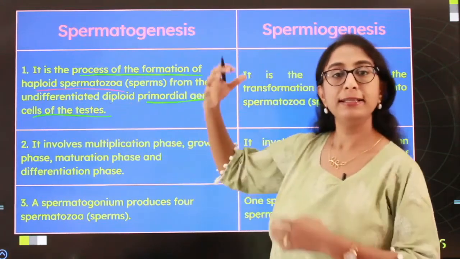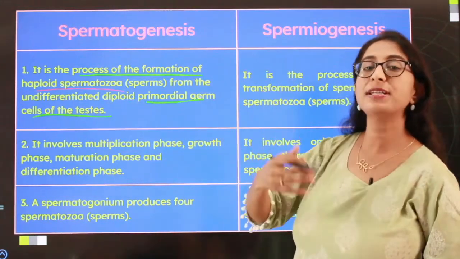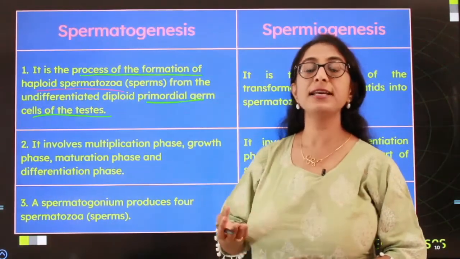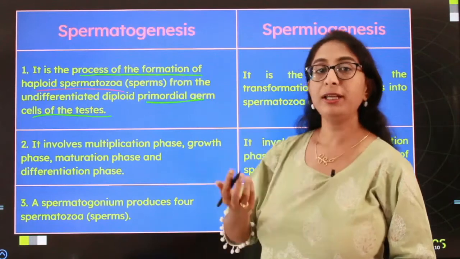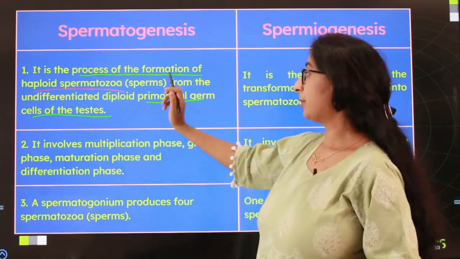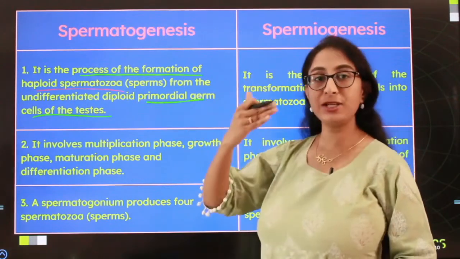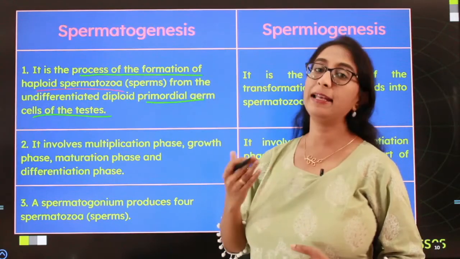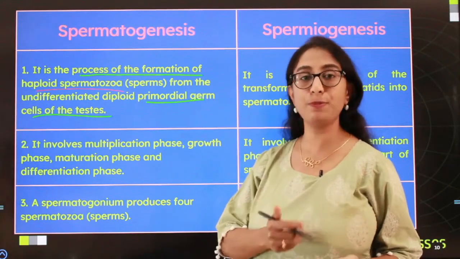So I told you this is where it begins. The primordial germ cell differentiates, it divides, it undergoes mitotic divisions, giving rise to the primary cell, and then the secondary one, and then the spermatids, finally leading to the spermatozoa, which finally become the sperms, isn't it?